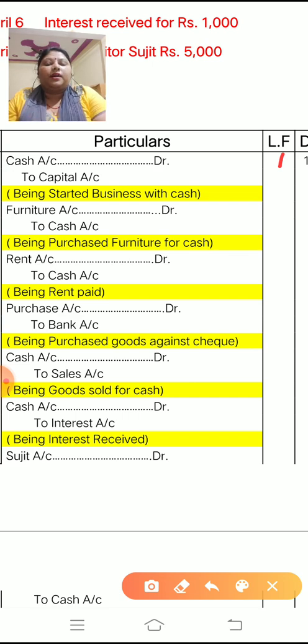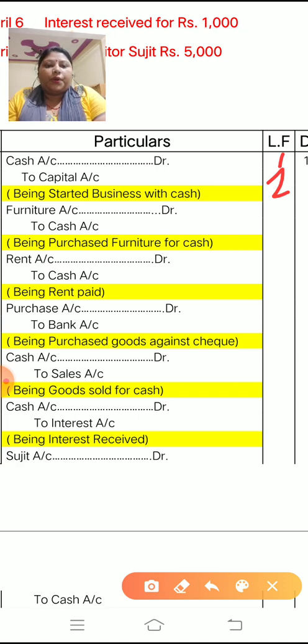Okay, here you have to make the first ledger of cash account. And children, this you have to see, any ledger will not repeat. Only one time you make the cash account, in the first or in the starting. In the next you have to make another account. Do not make the cash account again.